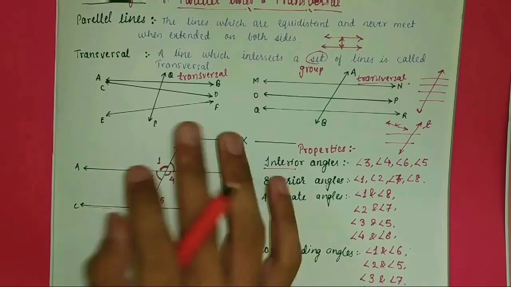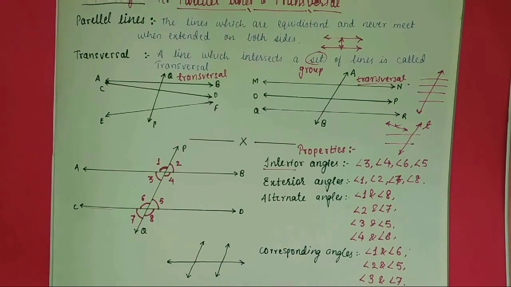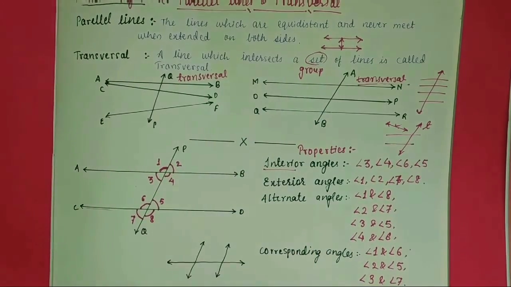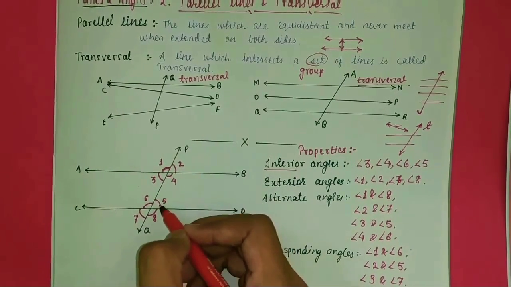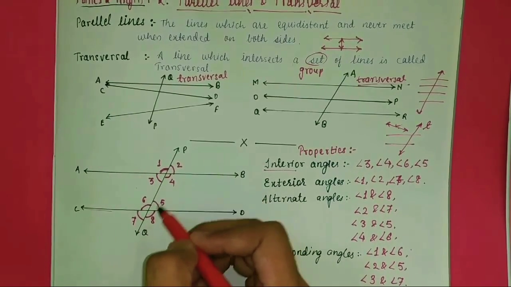Angles on the opposite sides of the transversal are alternate angles, and angles on the same side of the transversal are corresponding angles. Same side means 1, 6 are on the same side, 2, 5, 3, 7 and 4, 8 are on the same side.